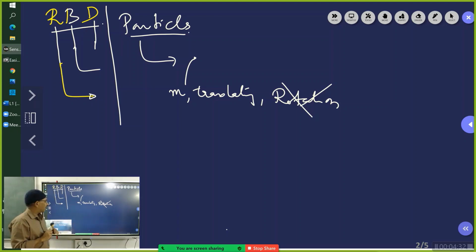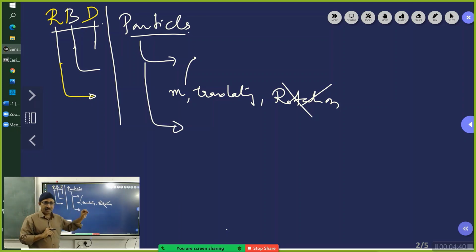Now, our idea is that whatever theory we developed to learn the dynamics of a particle, whatever theory we have developed regarding the motion of particles, that is, all the equations of motion that we have developed, and even we considered planetary motion.